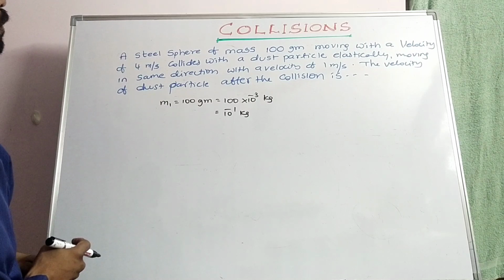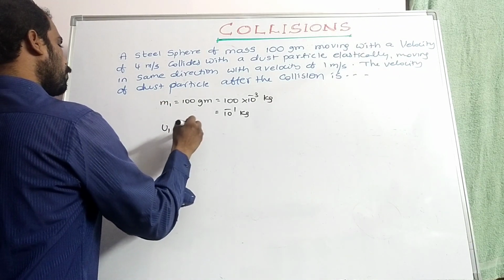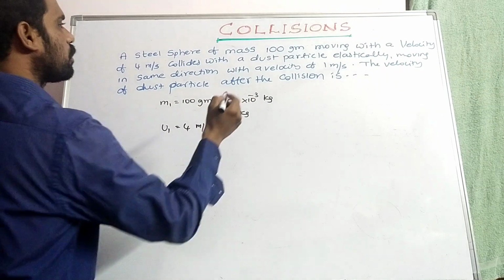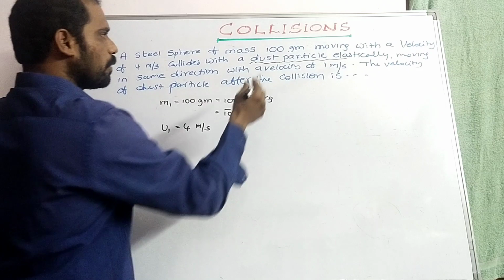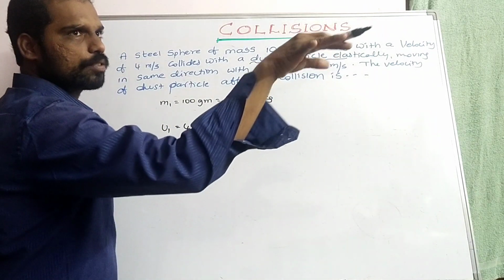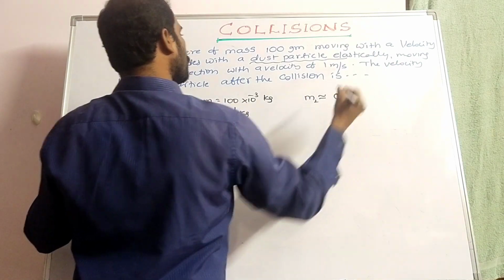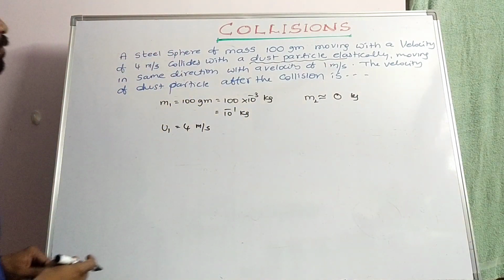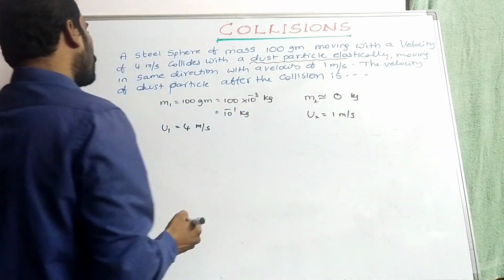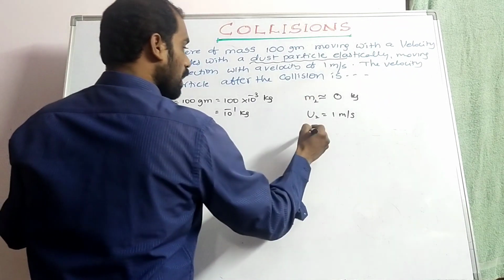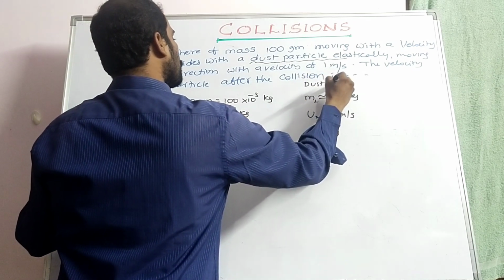And then with a velocity of 4 meter per second, so u1 is equal to 4 meter per second. It collides with a dust particle. Keep it in your mind, whenever the dust particle is there, it is nothing but a massless particle, just floating. So we have to take m2 as nearly 0 kg, moving in the same direction with a velocity of 1 meter per second. Here u2 is equal to 1 meter per second.